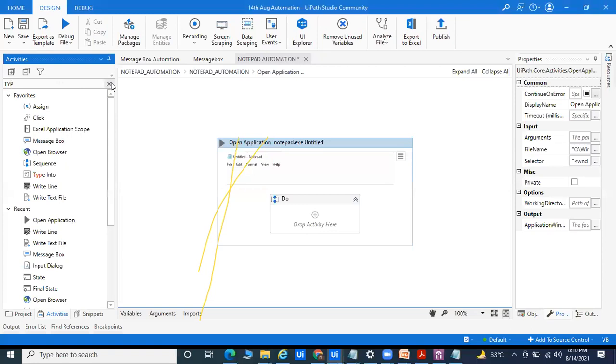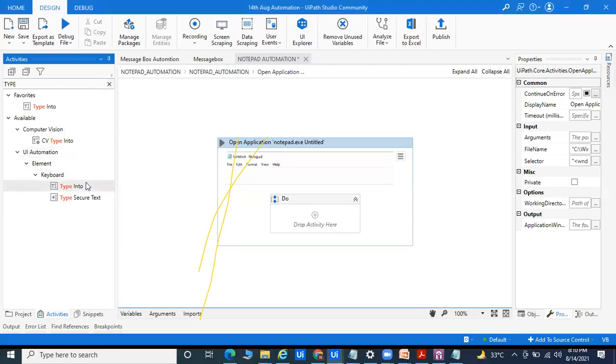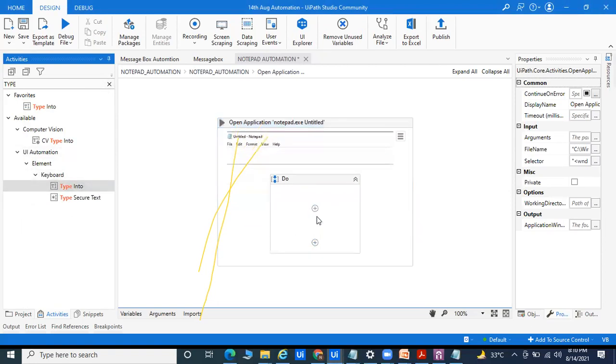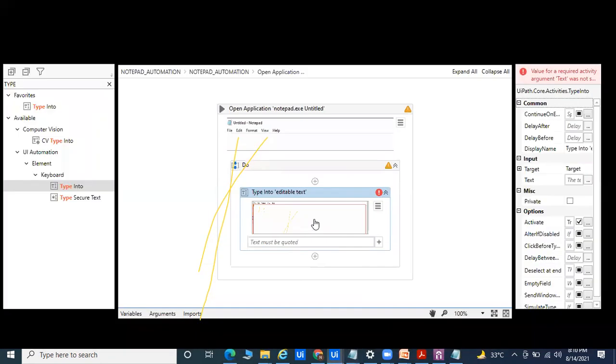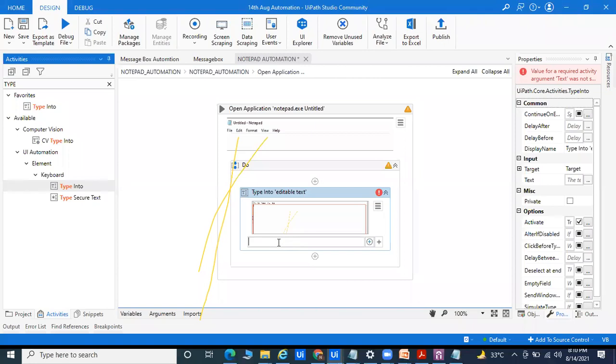After launching, what we do is write something; we are going to type the data. That's why I'm taking this part as Type Into, and here I'll go for the typing data, and here we'll write like this: hello UiPath Notepad automation. Okay.